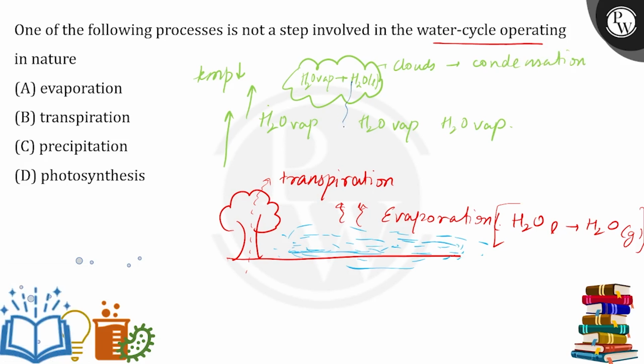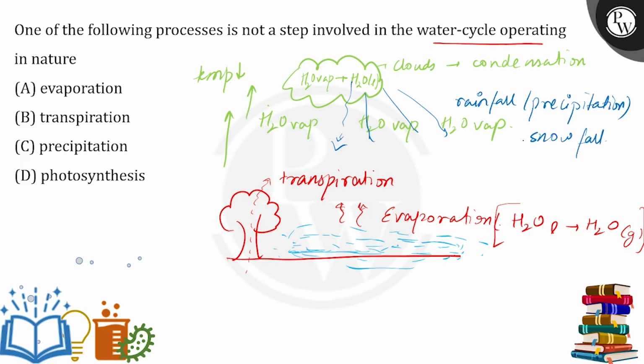When the clouds become super heavy, they will start to fall off in the form of rainfall, and this process is known as precipitation. Of course, there would be snowfall as well, in the form of snow, right? So as you can see, transpiration, evaporation, condensation, and precipitation are processes involved in the water cycle.